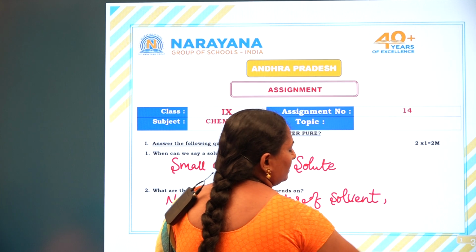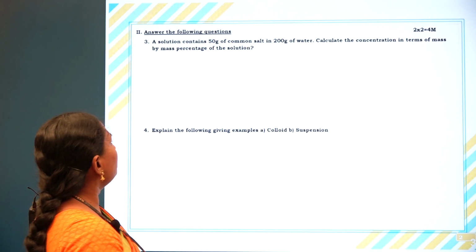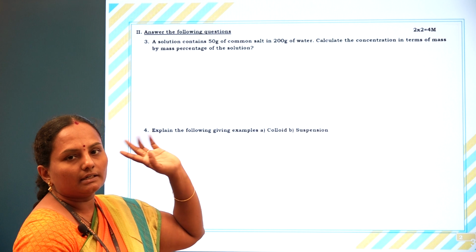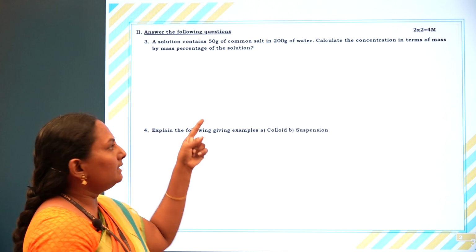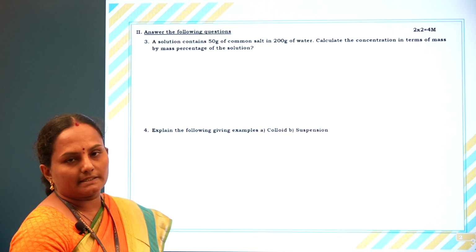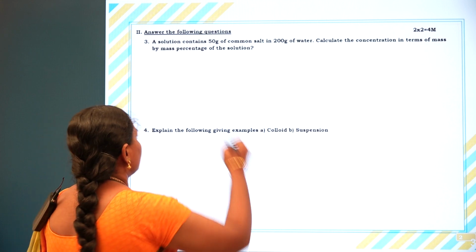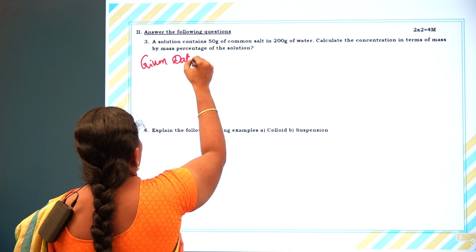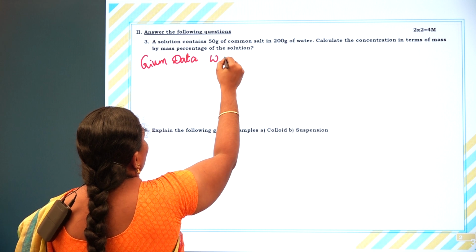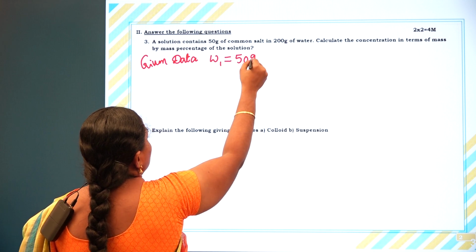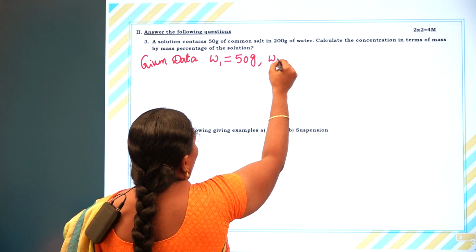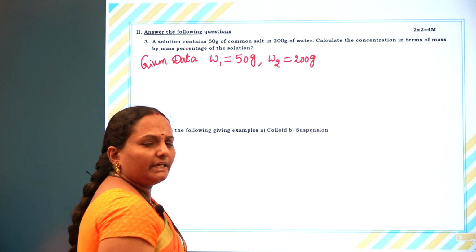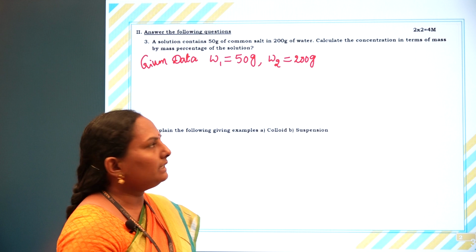Next, third question: the solution contains 50 grams of common salt in 200 grams of water. Calculate its concentration in terms of mass by mass percentage. So what is the given data? The weight of solute, let it be W1, is 50 grams, that is common salt. The weight of solvent is 200 grams. Here the solvent is water, the solute is common salt.